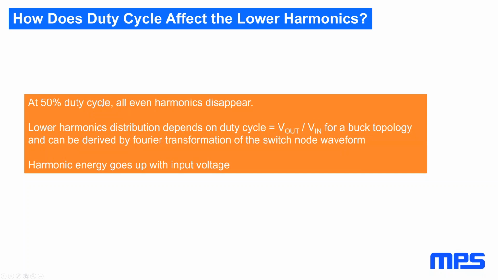At 50% duty cycle, all even harmonics disappear, as a Fourier transformation would also tell us. And the lower harmonics depend on the duty cycle. So if you compare EMI results for low harmonics, make sure that the input voltage is the same as in former comparable measurements, or whatever your customer specification says it should be, because it will depend on the switch voltage you have. And also a takeaway is that the harmonic energy goes up with input voltage.